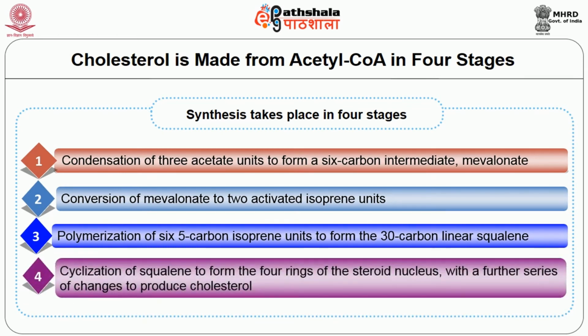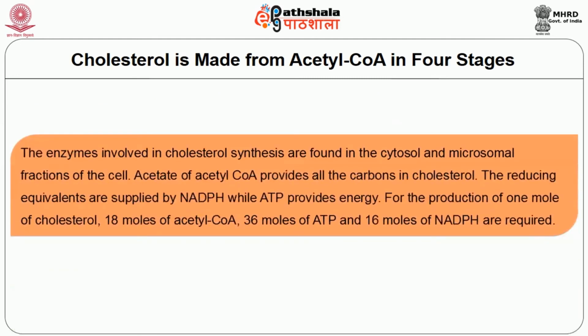The fourth one is cyclization of squalene to form the 4 rings of the steroid nucleus, with a further series of changes, that is oxidation, removal or migration of methyl groups to produce cholesterol. The enzymes involved in cholesterol synthesis are found in the cytosol and microsomal fractions of the cell. Acetate of acetyl-CoA provides all the carbons in cholesterol.